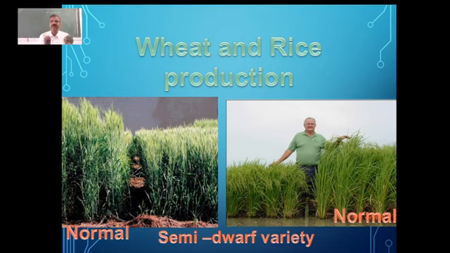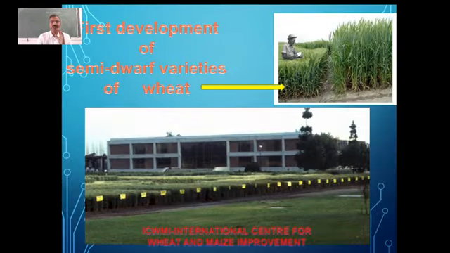Now we have some varieties which can be harvested within around 100 days. Such is the case now. So these semi-dwarf varieties have been developed here. And the credit for developing these semi-dwarf varieties of wheat and rice goes to some of the prestigious international research centers.